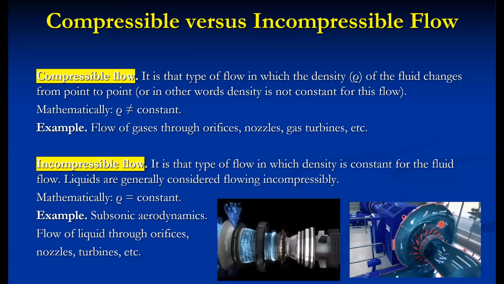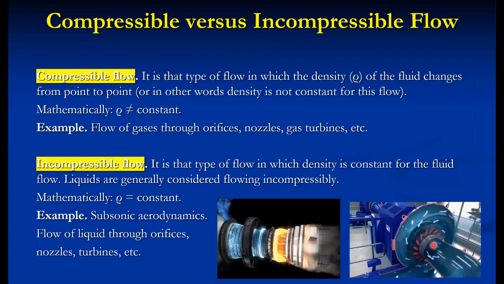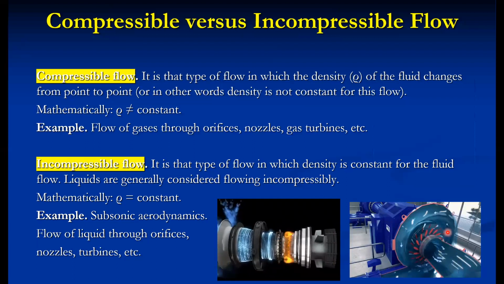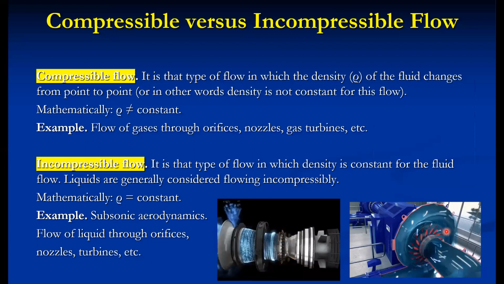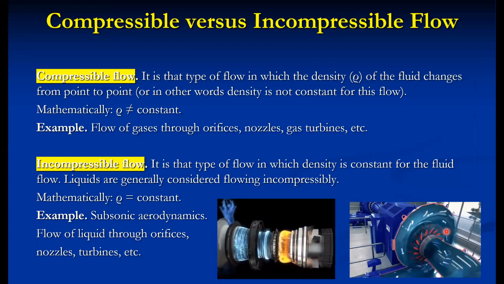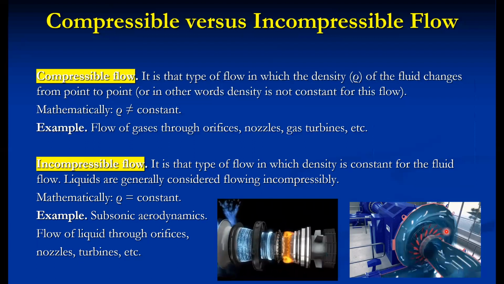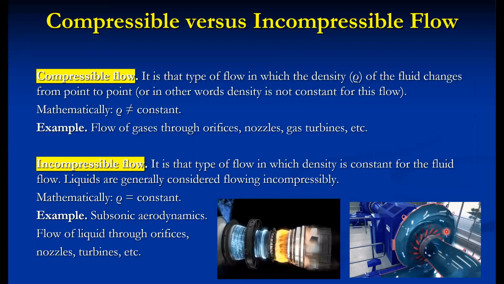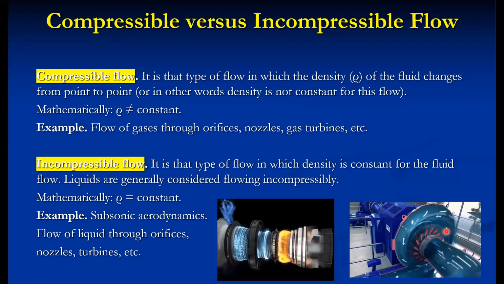So this is again an animated view of the fluid flowing through a Francis turbine. Again, it is a variable cross section, but still the density remains constant. So this type of flow is called incompressible flow and compressible flow. These flows are also associated with whether they are steady or unsteady.